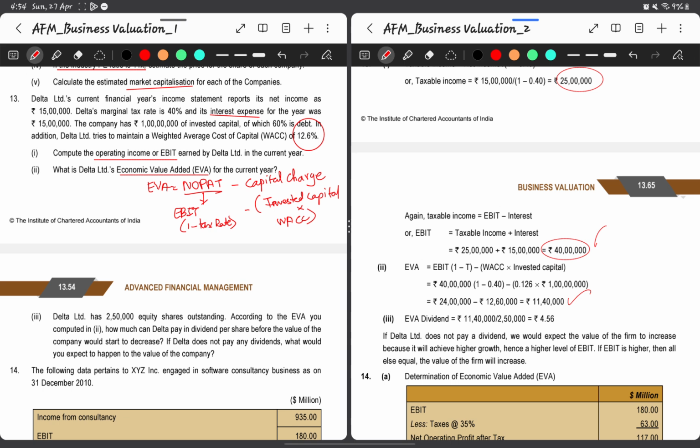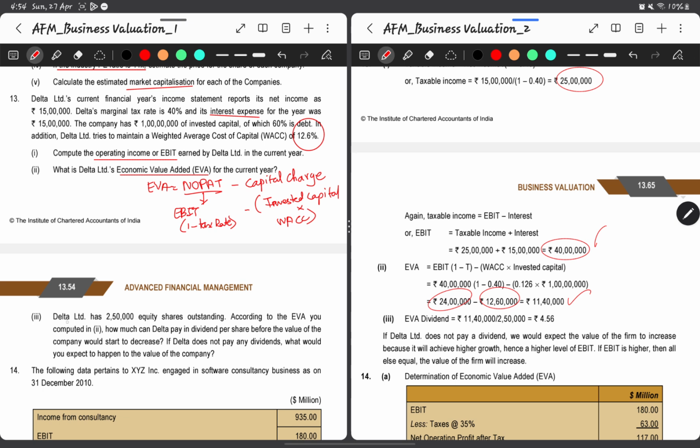In this case, the cost of capital is 12,60,000 and the net operating profit is 24 lakh. So the company is giving extra value of 11,40,000 over and above its cost.